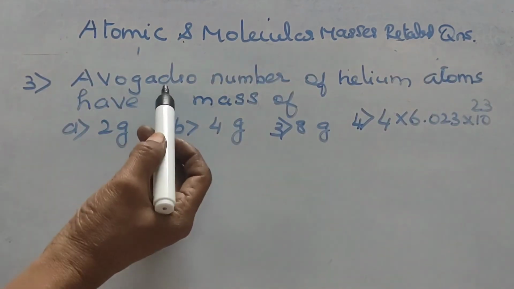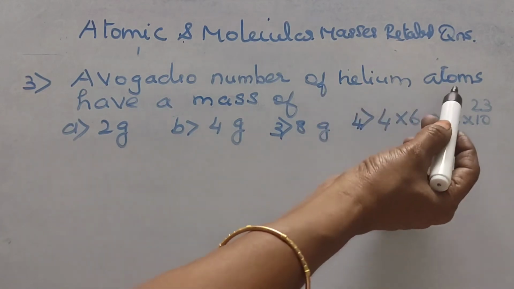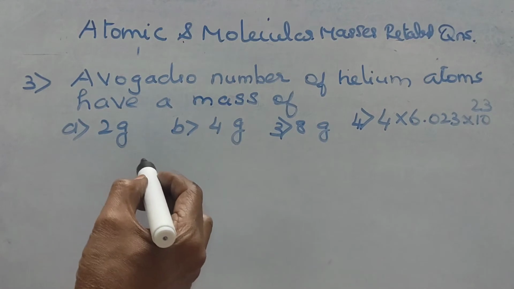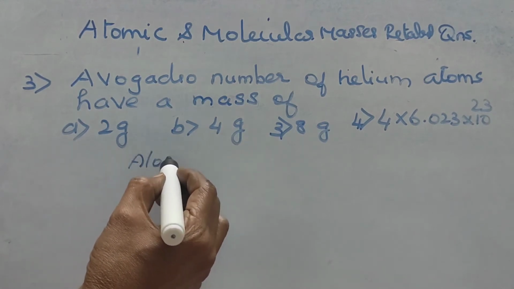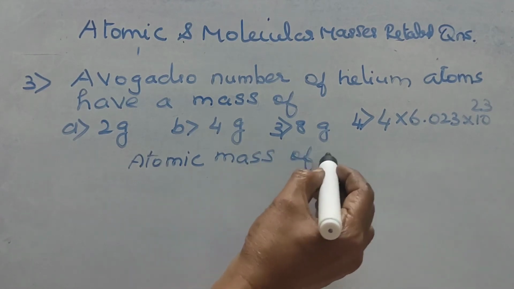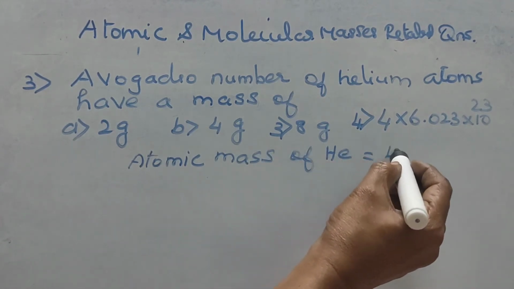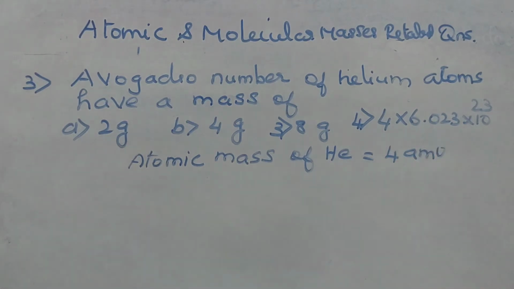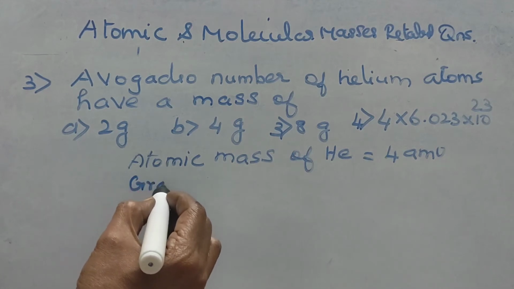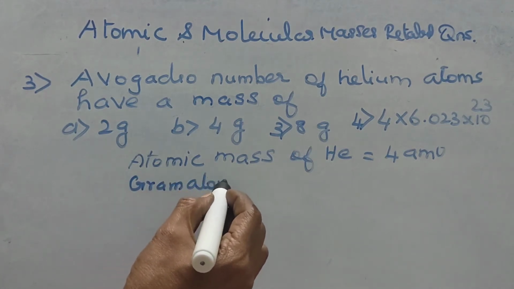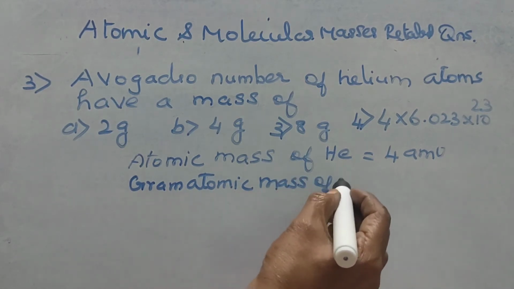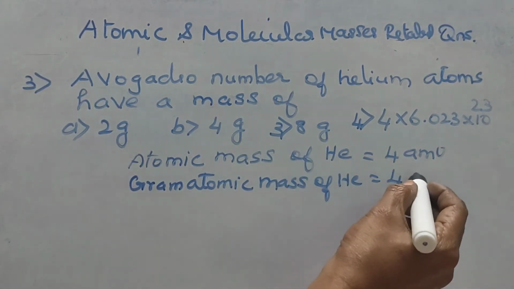Next question. Avogadro number of helium atoms have a mass of. First, we will write atomic mass of helium equal to 4 AMU. Next, gram atomic mass. Gram atomic mass of helium equal to 4 gram.